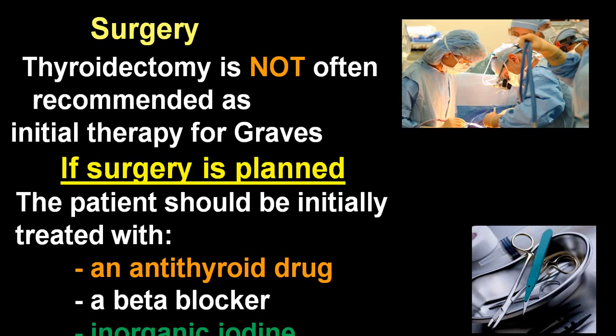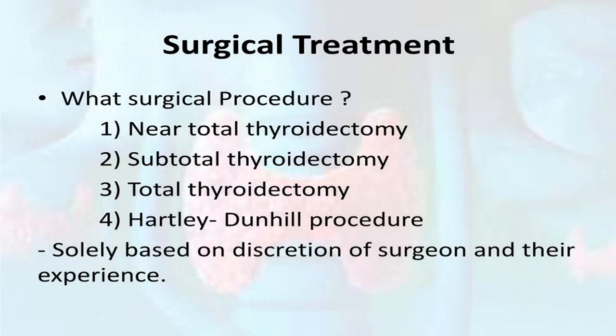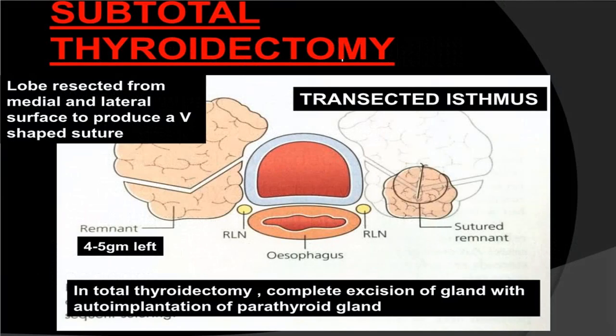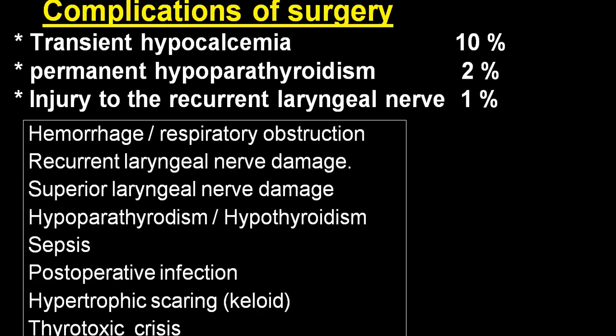By and large, surgery is indicated in very few conditions where antithyroid drugs are not effective or radioactive iodine treatment is not indicated. Surgical treatment can be subtotal thyroidectomy, total thyroidectomy, or complete thyroidectomy. Depending upon the indications, you go for subtotal, total, etc. There are a few complications. When you do a thyroidectomy, you can produce even hypocalcemia because you removed the parathyroid gland along with it. Person can become permanently hypoparathyroid, and can also have permanent hypothyroidism.